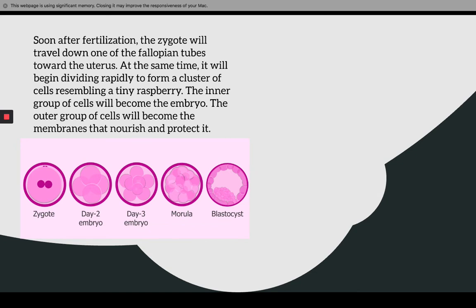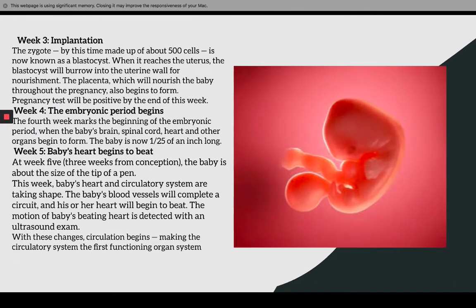Guys, remember the zygote: when the egg cell and sperm cell merge together, the zygote occurs, and from day 2 to day 7, the zygote starts to divide so fast, and it creates the morula and blastocyst. The blastocyst is actually a lot of dividing cells. The outer group of cells will become the membranes that nourish and protect it. Week 3, implantation. The zygote by this time is made up of about 500 cells. Yes, 500 cells is known as a blastocyst.